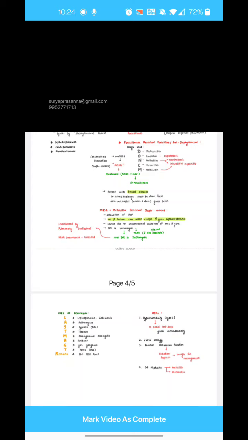If it stops the multiplication of bacteria, then who will kill them? Obviously, when you stop the multiplication of bacteria, our immunity is there, that will kill. But where do you use a bactericidal? Bactericidals are mainly used when the bacteria is multiplying very, very fast, so fast that our immunity cannot kill them at all. Then bactericidals are very useful, they will kill them very fast. So these are the two concepts, what is cidal and static. As the topic goes on, you'll understand